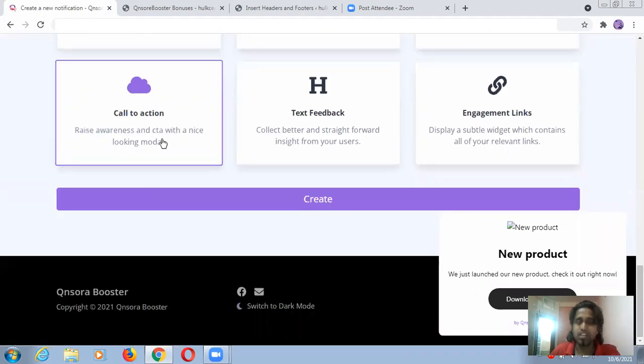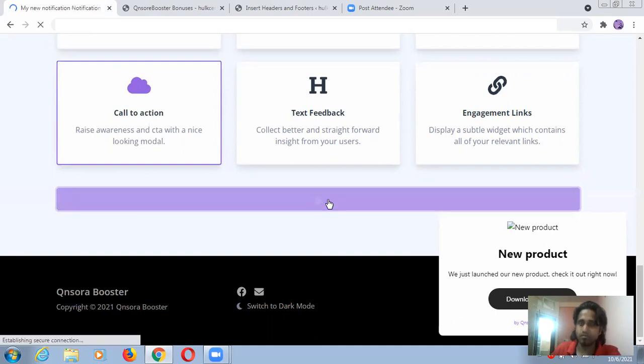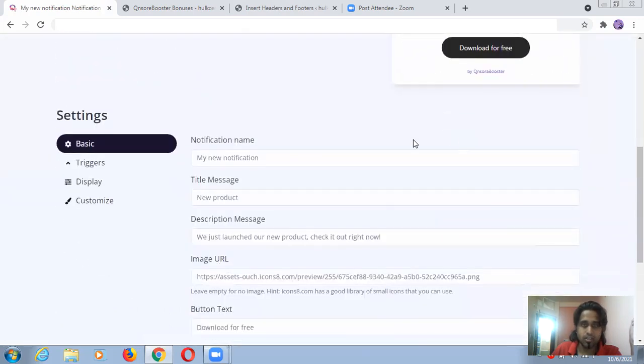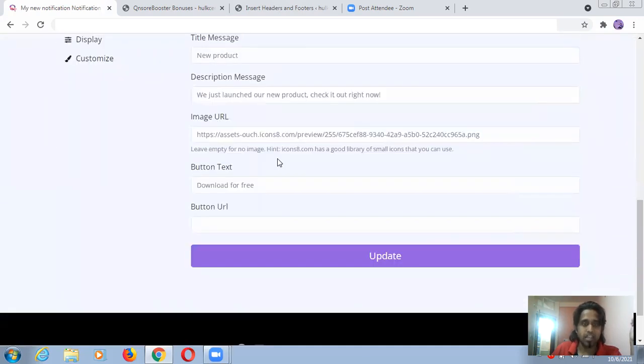So maybe I grab some leads, some other different leads, and maybe some conversions. I'm just going to create this one. Okay, let's see what will happen. So I created this, but one thing you have to always remember, you have to activate this from here, like this. Now it's activated.